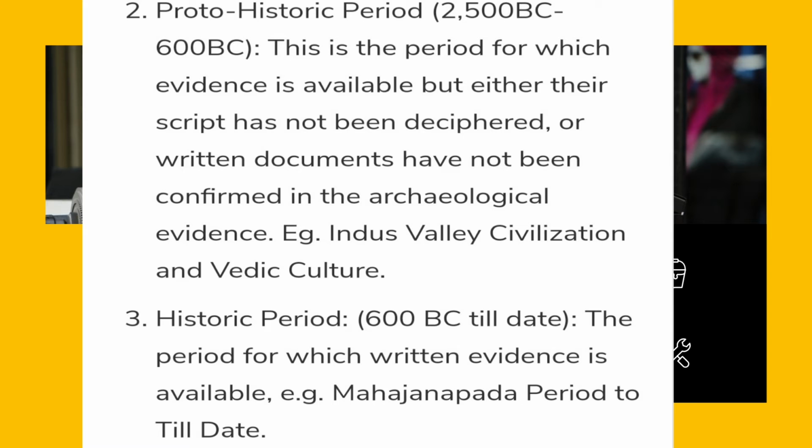This is the period for which evidence is available, but either their script has not been deciphered or written documents have not been confirmed in the archaeological evidence. Example: Indus Valley civilization and Vedic culture. The third one is the historic period, that is 600 BC till date, the period for which written evidence is available. Example: the Mahajanapada period till date.